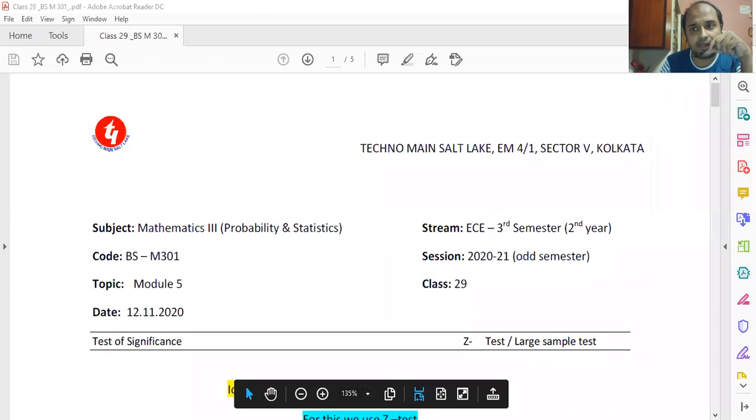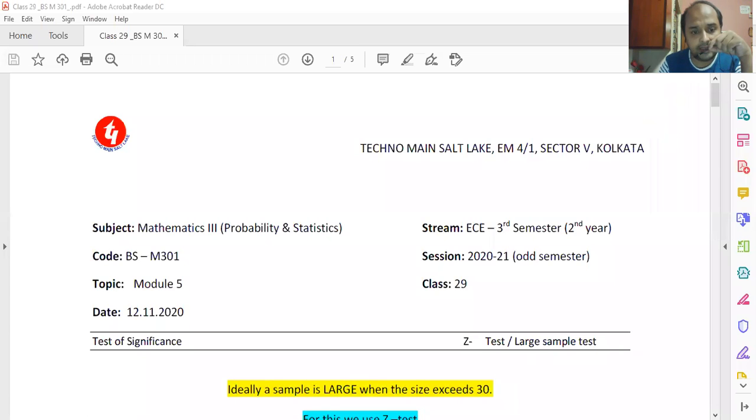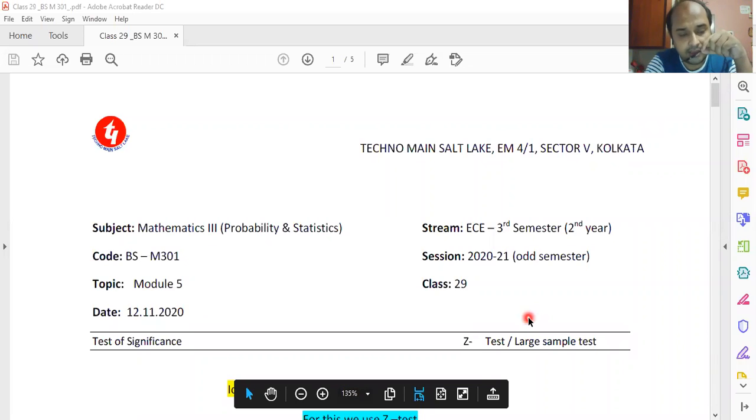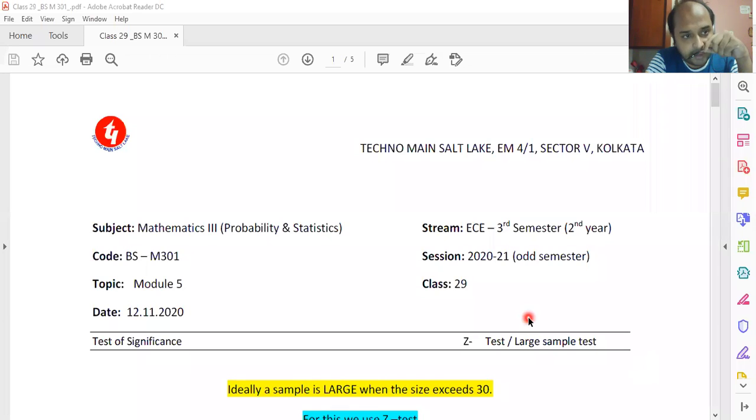A test of significance is related to hypothesis testing. When you design your hypothesis, your assumption, you are going to test it on the basis of the sample. You are going to test the significance of your assumption, whether it can be rejected or accepted. That is your goal, and therefore this chapter is called test of significance of the hypothesis that you have made.